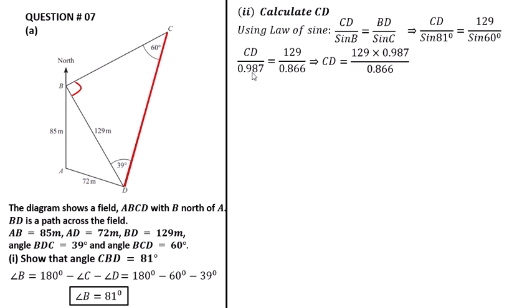Here is 0.987. If we shift to the other side, it will be multiplied with 129. So 129 multiplied by 0.987, divided by 0.866. After multiplying and then dividing, we get the final answer. CD is equal to 147 meters. So right here, 147 meters.